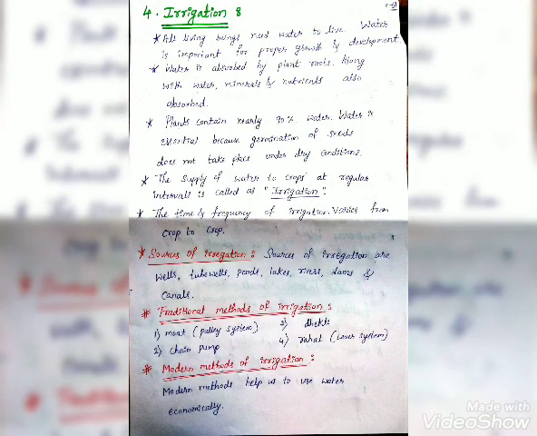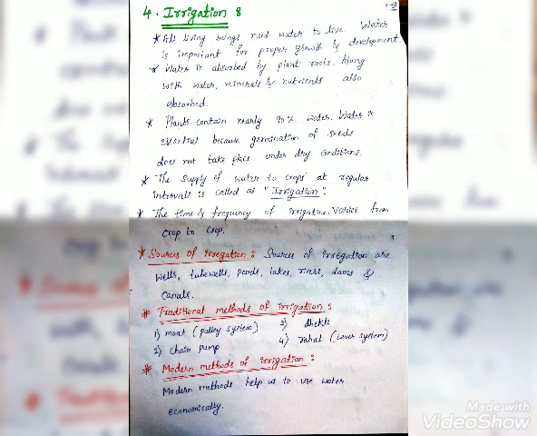The fourth method of agriculture is irrigation. All living beings need water to live. Water is important for proper growth and development. Water is absorbed by plant roots. Along with the water, minerals and nutrients are also absorbed. Plants contain nearly 90% of water.